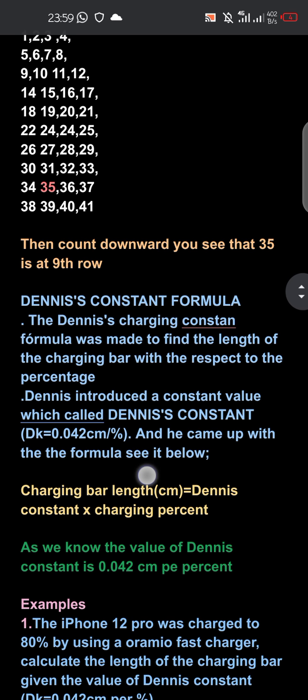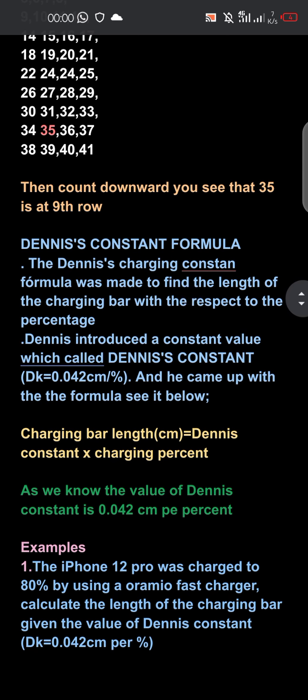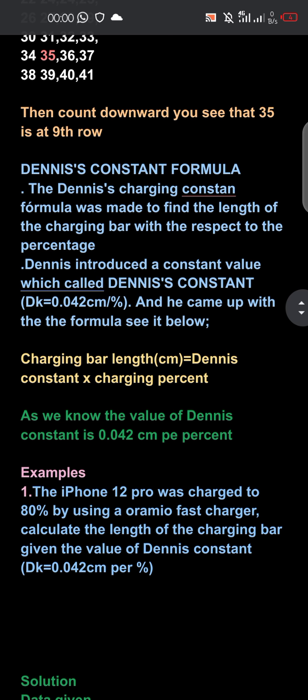Okay, we are going to another law, which is known as Dennis constant formula. This formula I have already displayed firstly, and it is stated as follows. First, the Dennis charging constant formula was made to find the length of the charging bar with respect to the percentage. Dennis introduced a constant value which he called Dennis constant dk, which is equal to 0.042 centimeter per percentage, and they came up with the formula as shown below.